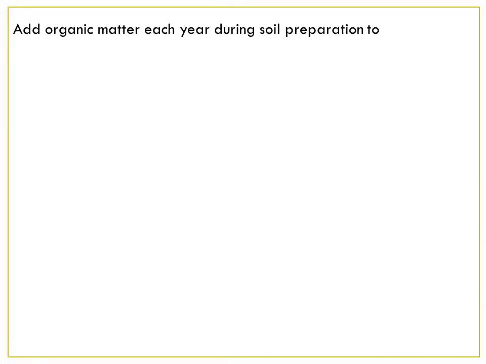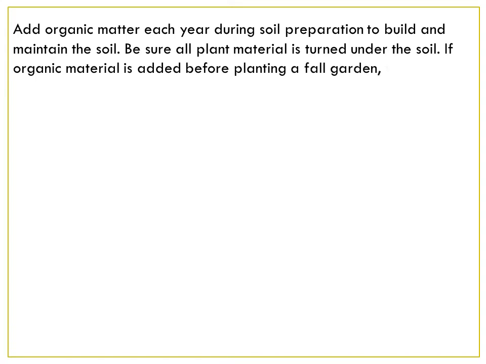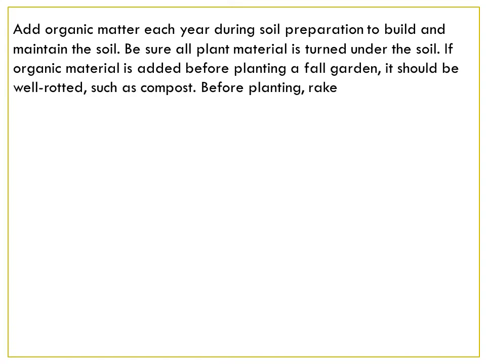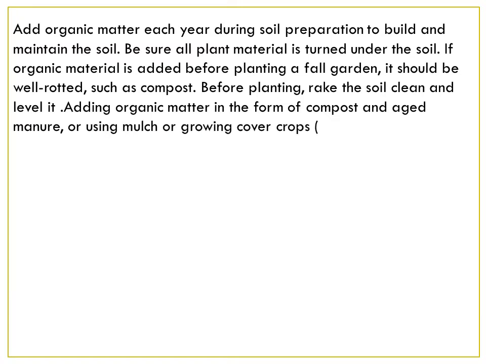Add organic matter each year during the soil preparation to build and maintain the soil. Be sure that all the plant materials are turned under the soil. If organic material is added before planting a fall garden, it should be well rotted, such as compost.